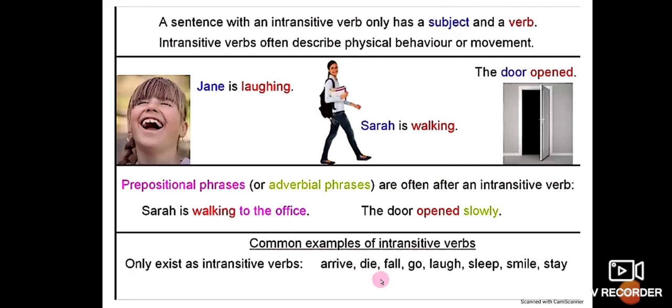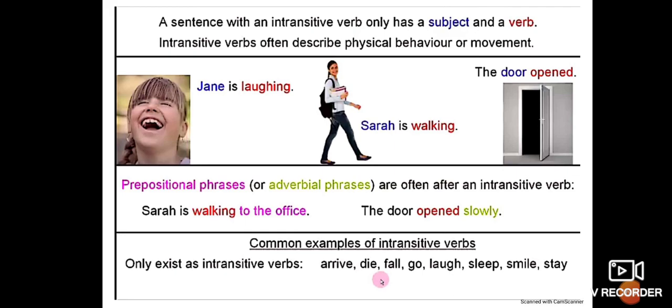Okay, so these are a few more examples. Jane is laughing. Sarah is walking. The door opened, right? Then Sarah is walking to the office. The door opened slowly. So Jane is laughing. See all these three. Here you can see that the red colored ones are all intransitive verbs because they are not passing any action to the object. Where you can see that Sarah is walking to the office. The door opened slowly. So here walking and opened, these both are considered as intransitive verbs, right?